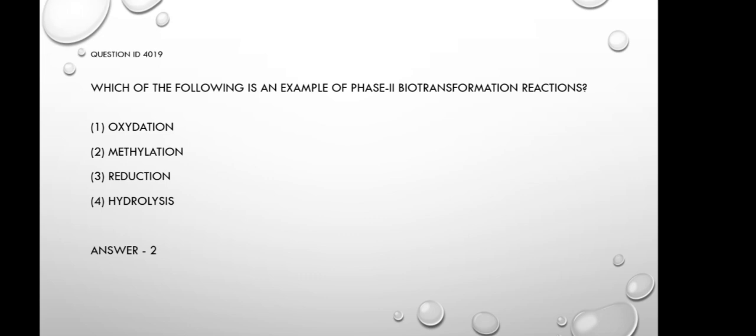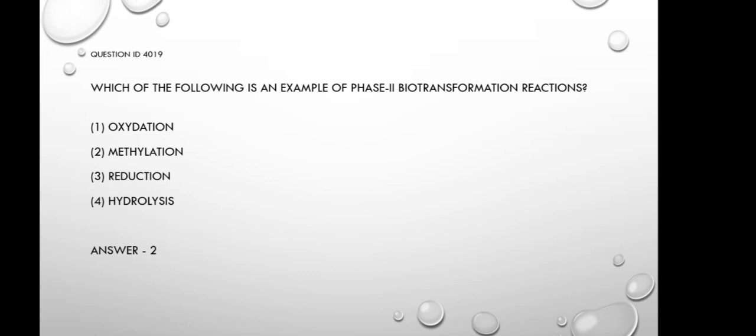Question number 19. Which of the following is an example of phase 2 biotransformation reactions? Option 1 oxidation, Option 2 methylation, Option 3 reduction and Option 4 hydrolysis. Biotransformation is the process by which body chemically modifies the drugs to make them more water soluble and easier to excrete through urine and bile.